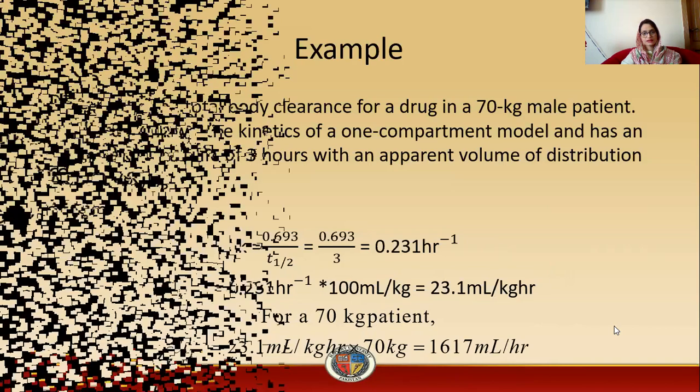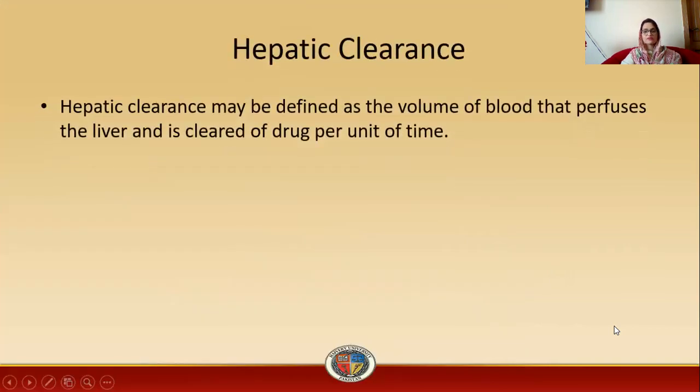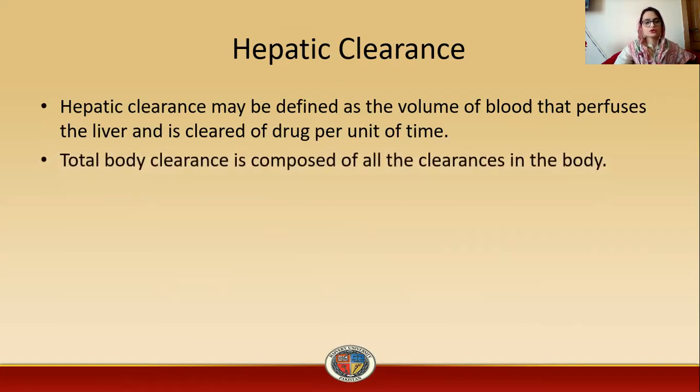Okay. Then comes next, hepatic clearance. Hepatic clearance may be defined as the volume of blood that perfuses the liver and is cleared of drug per unit of time. So the volume of blood that is cleared of drug per unit time is called hepatic clearance. Total body clearance is composed of all the clearances in the body, that is clearance non-renal plus clearance renal.